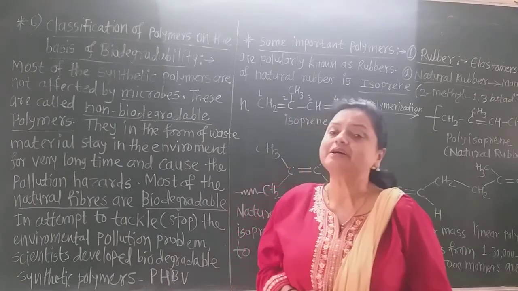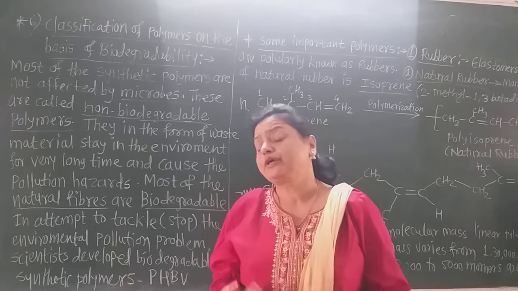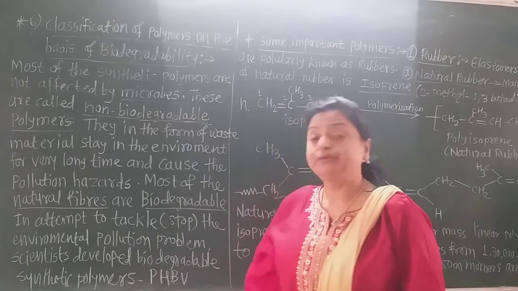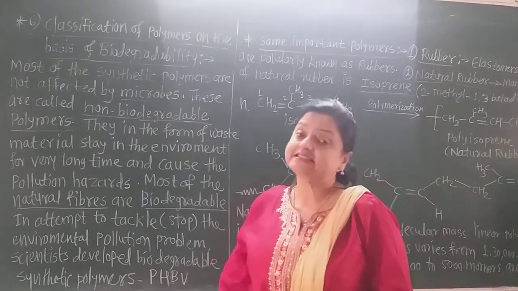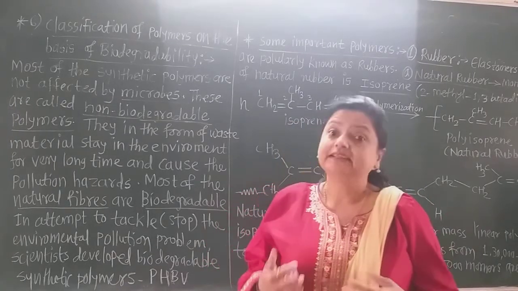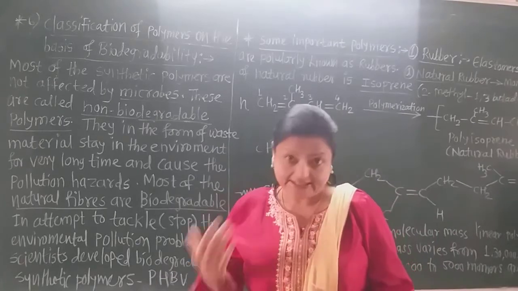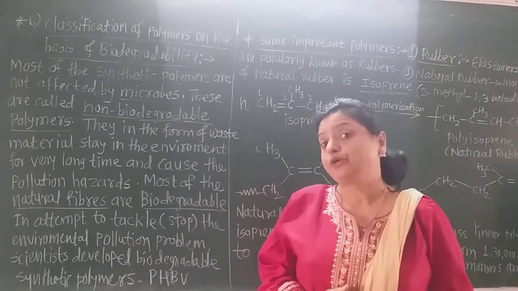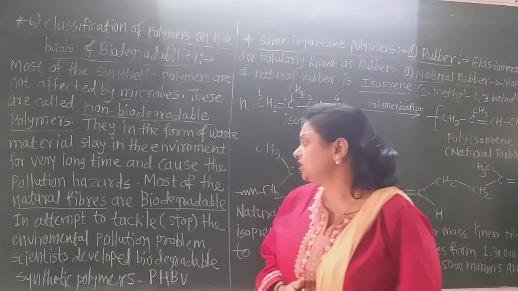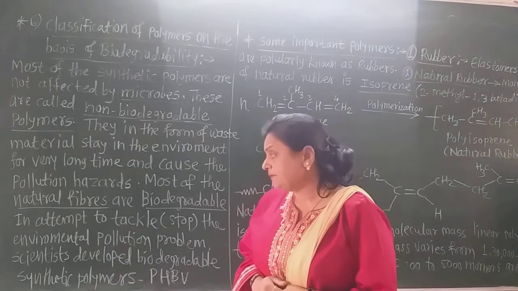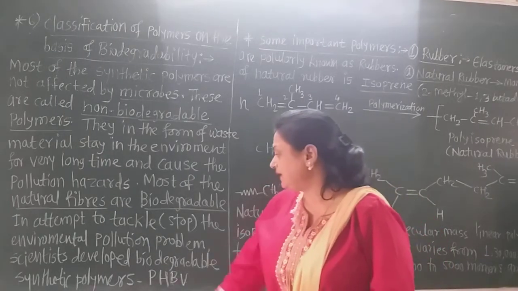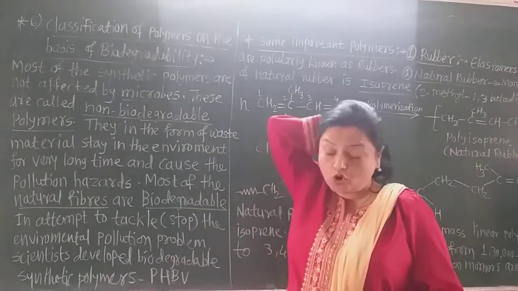Most of the natural fibers are biodegradable, such as silk or cotton. These are also polymers, but they are biodegradable polymers. Again, polyhydroxy butyrate-co-valerate is a biodegradable polymer which is synthesized by scientists. That is, it is an artificial or synthetic polymer, but it is biodegradable. In an attempt to tackle the environmental pollution problem, scientists develop biodegradable synthetic polymers, for example polyhydroxy butyrate-co-valerate.